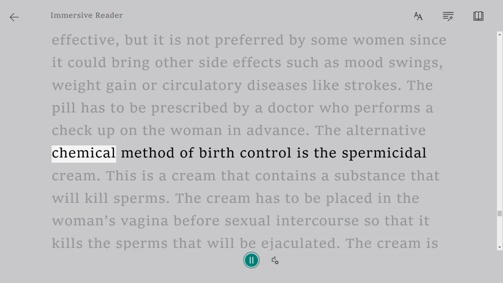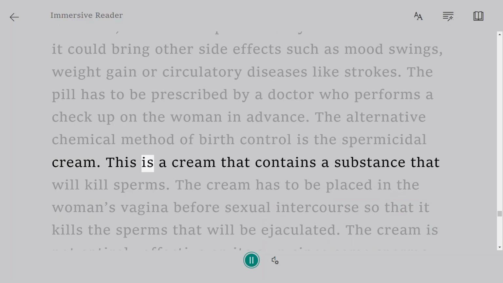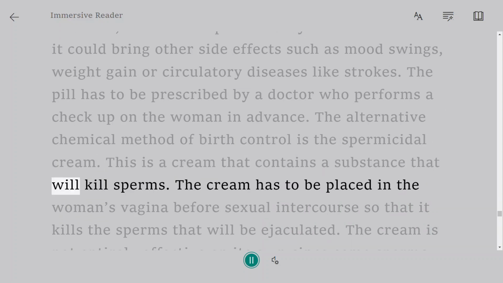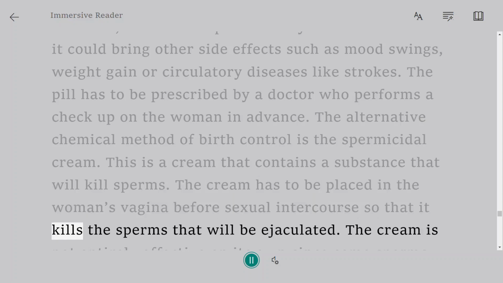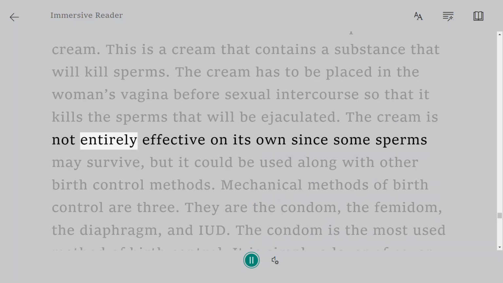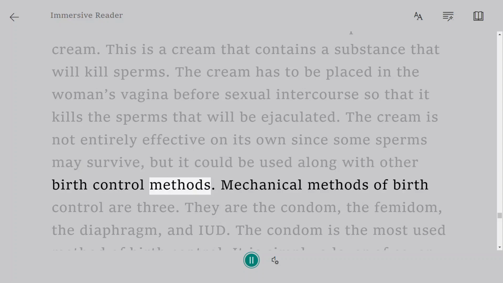The alternative chemical method of birth control is the spermicidal cream. This is a cream that contains a substance that will kill sperms. The cream has to be placed in the woman's vagina before sexual intercourse so that it kills the sperms that will be ejaculated. The cream is not entirely effective on its own since some sperms may survive, but it could be used along with other birth control methods.